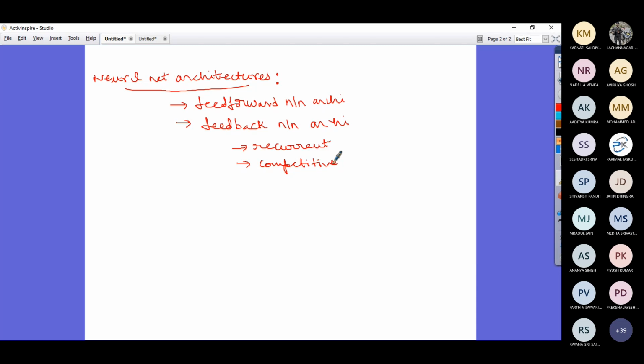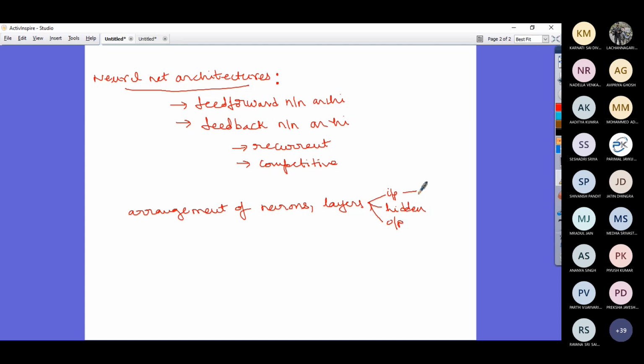Now, if you wanted to know what an architecture typically is, it is all about the arrangement of your neurons, number one. Then the arrangement of neurons in different layers. So you have the input layer, the hidden layer, and the output layer.